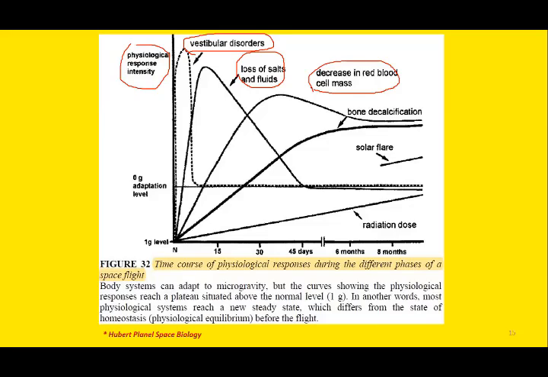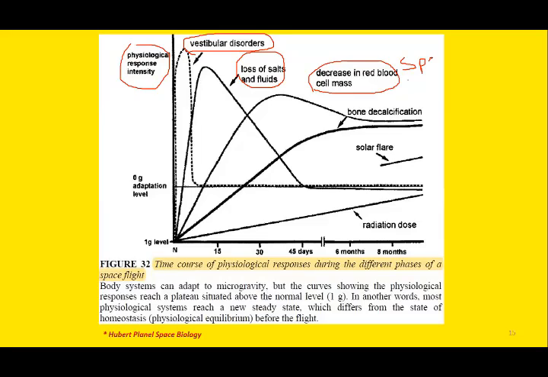Not only the red blood cell mass decreases, the plasma volume decreases, and this will eventually cause a decrease in the total blood volume. Due to the decrease in the red blood cell count, there is anemia. Remember that in space there is anemia, and we call this type of anemia space anemia.